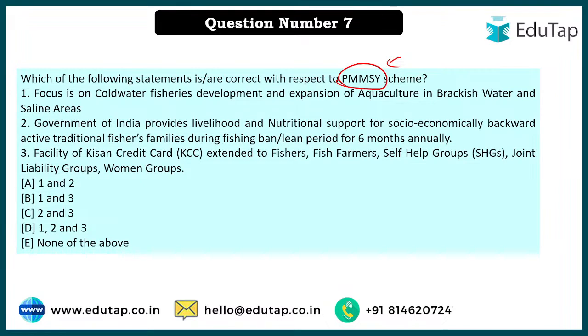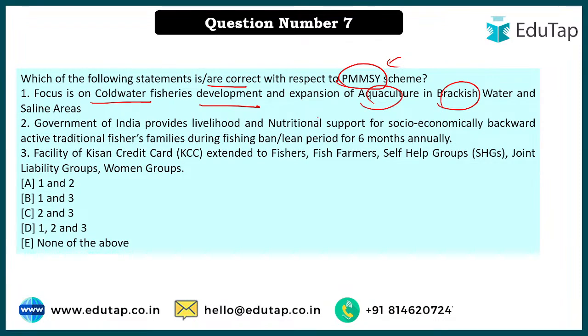See, usually for the third point, what you can just keep in mind is that whoever is involved in this fishery sector is given that option. ठीक है, so basically here which of the following are correct. ठीक है, so focus is on cold water fisheries development. So we have understood that under Matsya Sampada Yojana, all these types, be it cold water, aquaculture, brackish water, all these will be included because we are focusing on the blue economy, right?